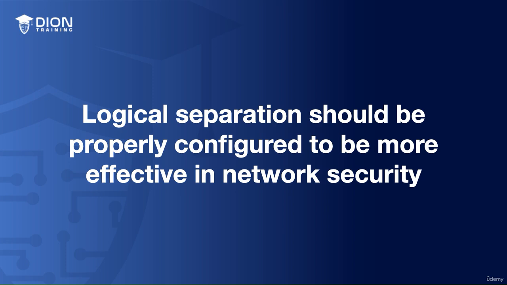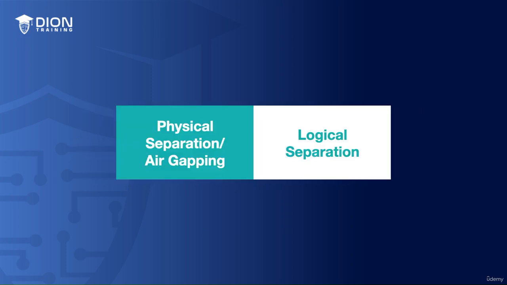So remember, both physical and logical separation play crucial roles in network infrastructure and security. Physical separation or air gapping provides a high level of security by completely isolating a system from other networks. Logical separation, while not as secure as physical separation, offers more flexibility and is easier to implement.